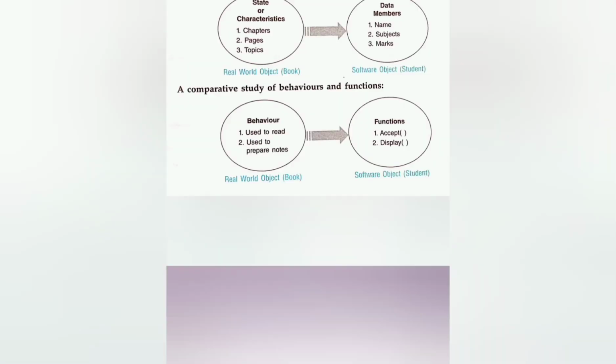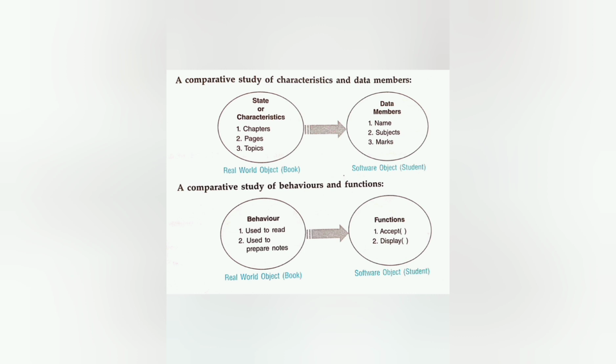See here that state or characteristics are changed to data members. Chapters, pages and topics are the characteristics of a book. That is changed to data members of the student in the software: name, subject and marks. Same as the behavior of the book, used to read, used to prepare notes, etc., is changed to functions in the software object, that's accept data or display data. This is object and class. I think you have got a clear idea about object and class now.